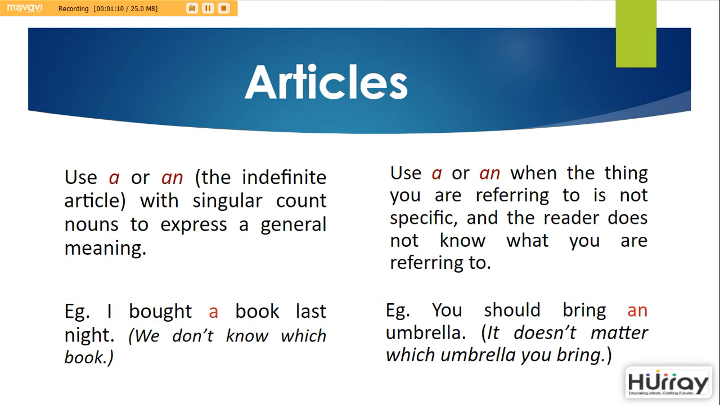We can also use a or an when the thing that you are referring to is not specific and the reader does not know what you are referring to. For example, you should bring an umbrella. Here it does not specifically say which type of umbrella, but because it starts with a vowel, you use an.